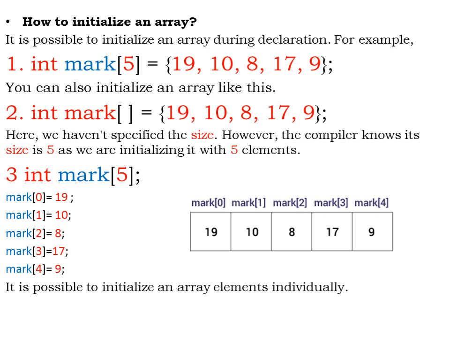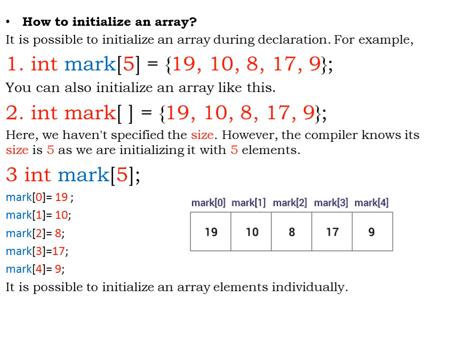Even though we have not specified the size, the compiler knows its size is 5. How? Because we have initialized it with 5 elements. Automatically the number of elements that you have specified will be the size of the array. So even if you don't specify the size, depending upon the number of elements that you store inside that array, the size is going to be defined.